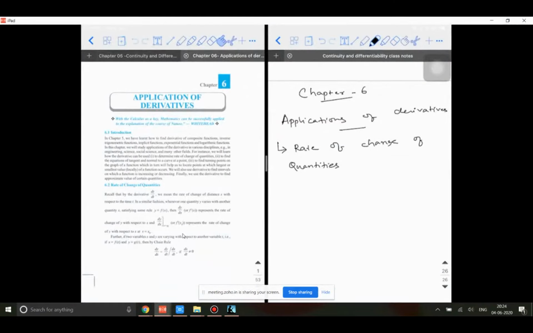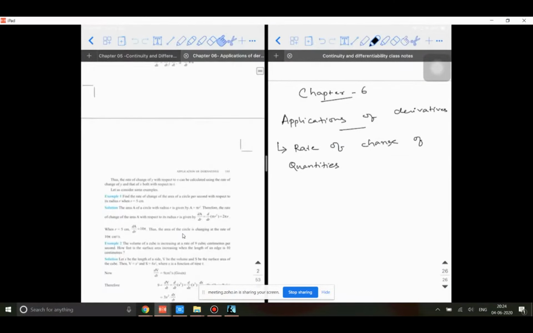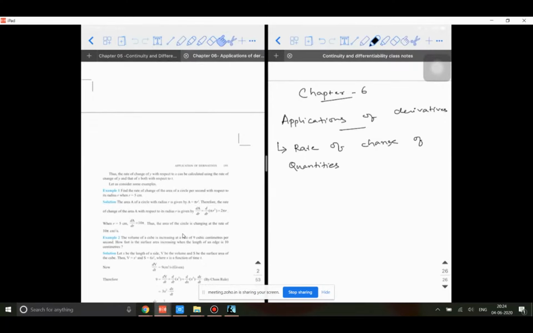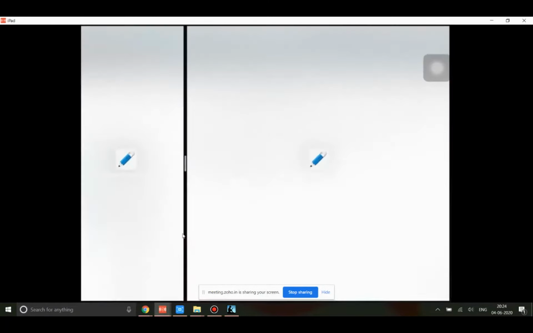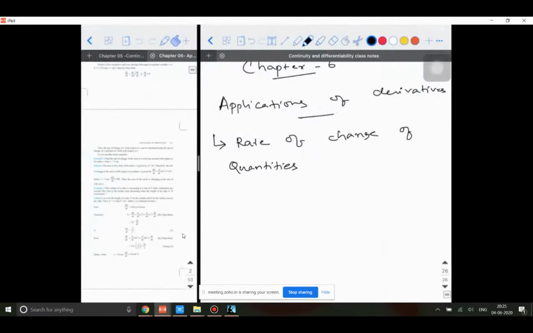So rate of change of quantities. Physics students, science students, you would have learned this. For commerce, this will be the first time you're going to learn. But it's simple, trust me, it's very easy. So rate, what does it mean? Those who know the answer should tell me. What do you mean by rate?